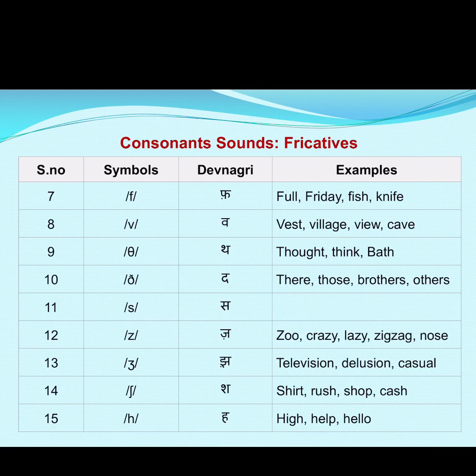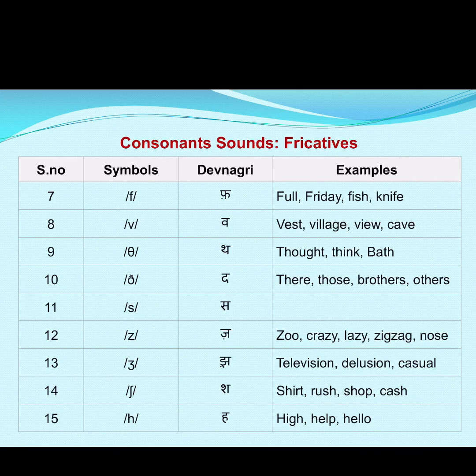Number 11, it is s. Examples are missing here, but I can point out a few: state, sa, so, right? The 12th point is z. It is the symbol z.